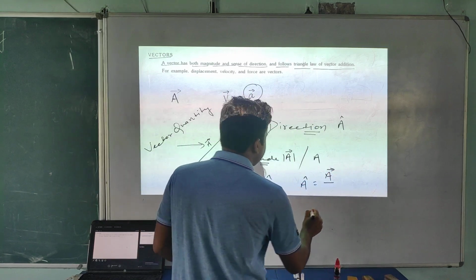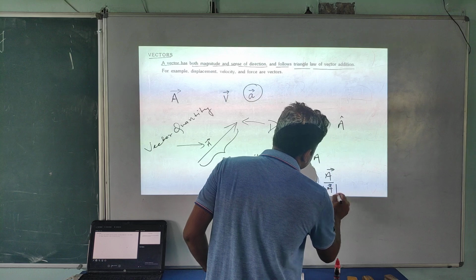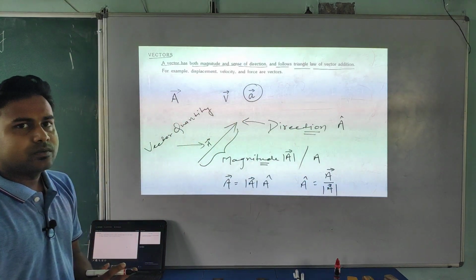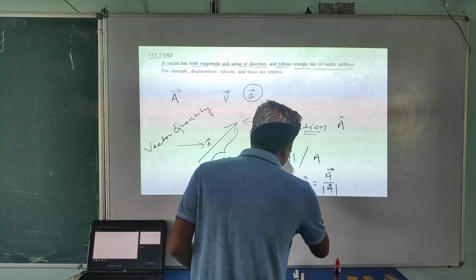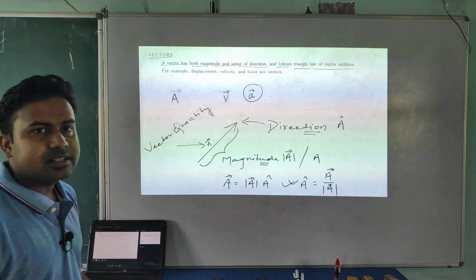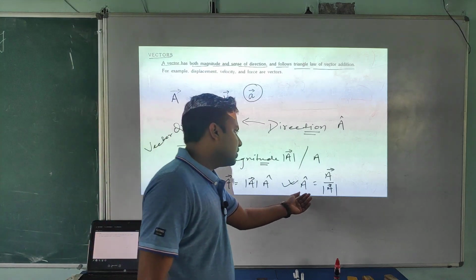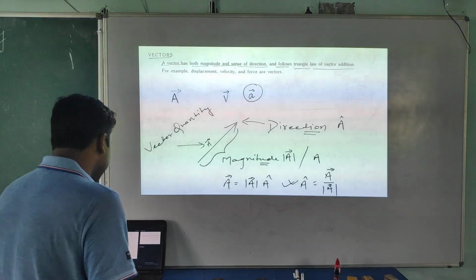A vector divided by mod of A. Okay student, so this is the way of representation, and this is called unit vector. In next slide we'll learn this is called unit vector. Okay student,